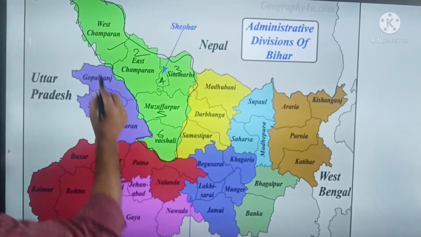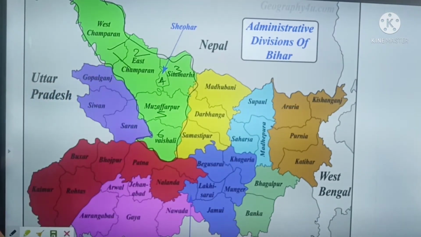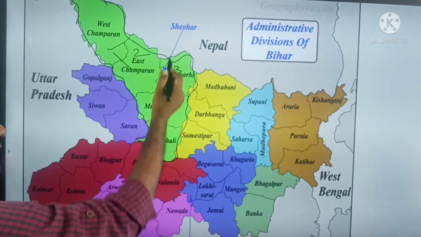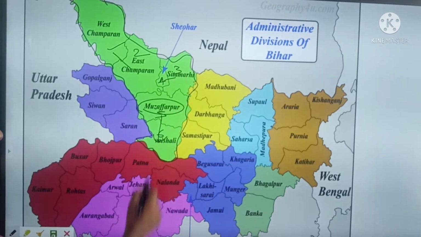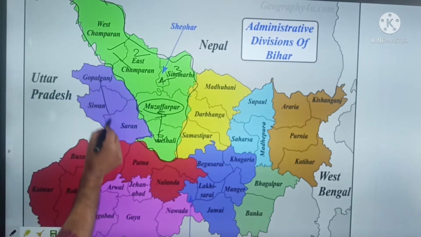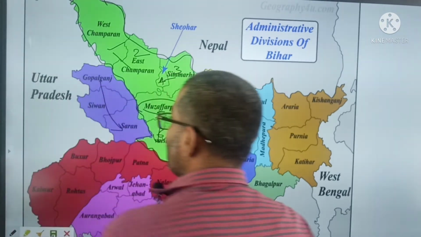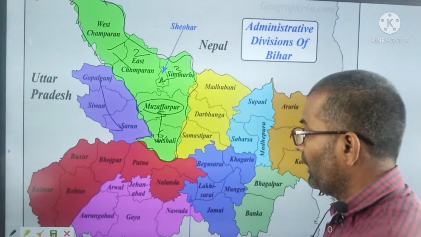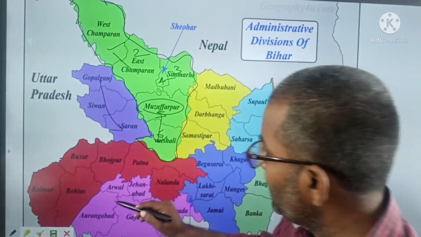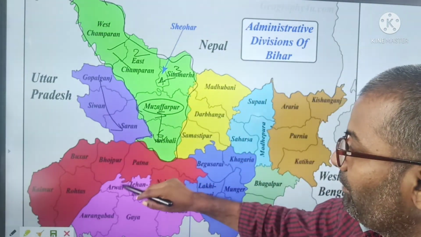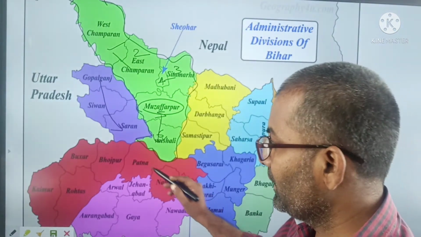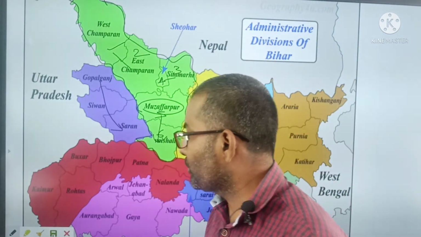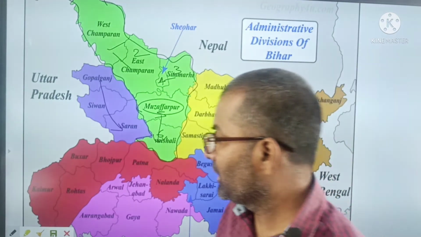So we can remember East and West Champaran, Sheohar and Sitamarhi, Muzaffarpur and Vaishali. Then Saran division: Saran, Gopalganj, Siwan. The most confusing is this division of Patna. Here it covers Nalanda, Patna, Bhojpur, Buxar, Rohtas, Kaimur.